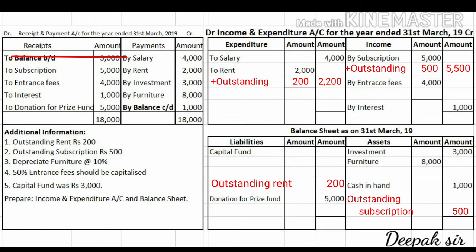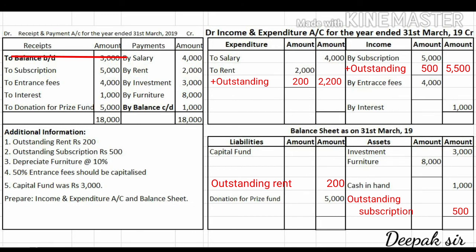Now let us see the third adjustment. The third adjustment is given: depreciate furniture at 10%. So the depreciation amount we have recorded on the asset side in the inner column. The amount is 8,000. On 8,000 we have to calculate depreciation.